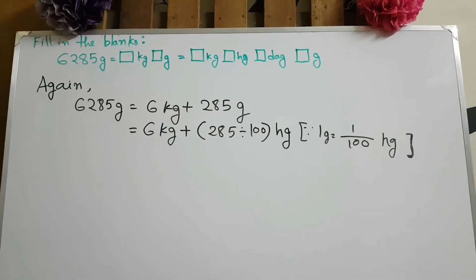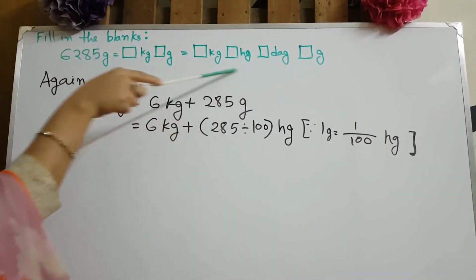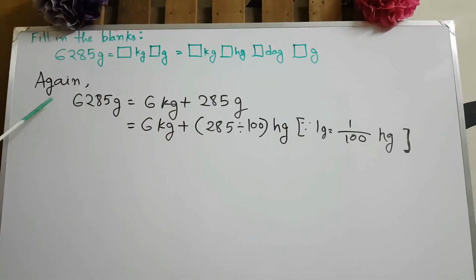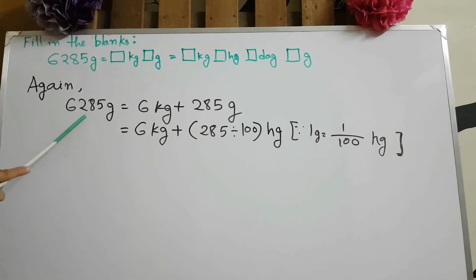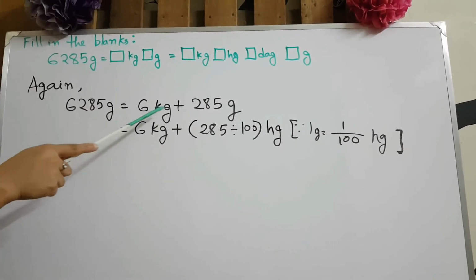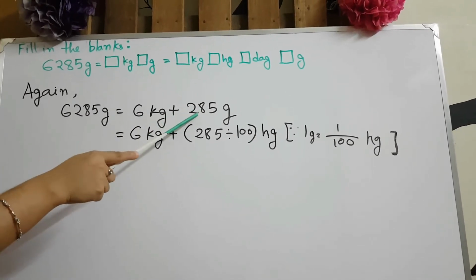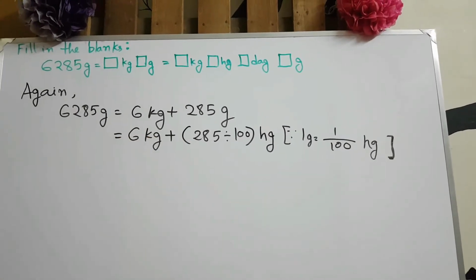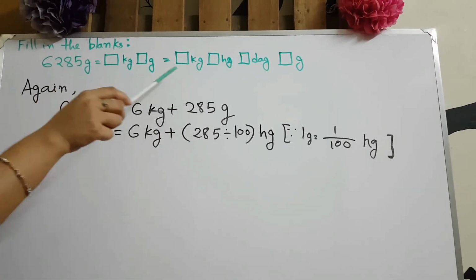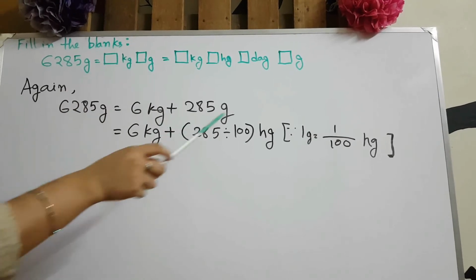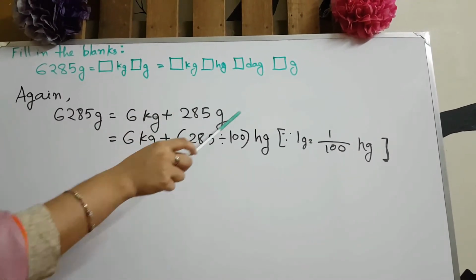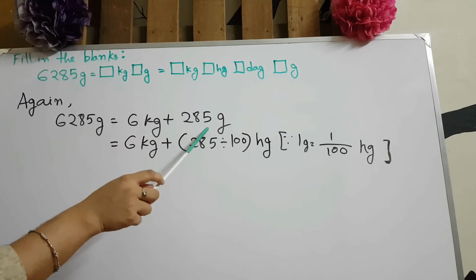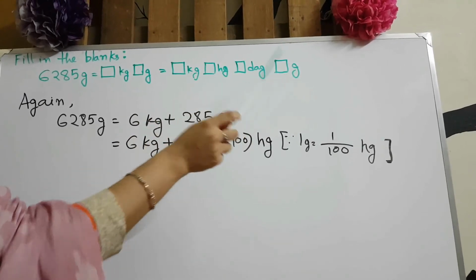Now we will solve the second portion. Okay, from the first portion we know that 6285 gram is equal to 6 kg and 285 gram. Okay, we already have kilogram. We will convert 285 gram into hectogram, decagram and gram.